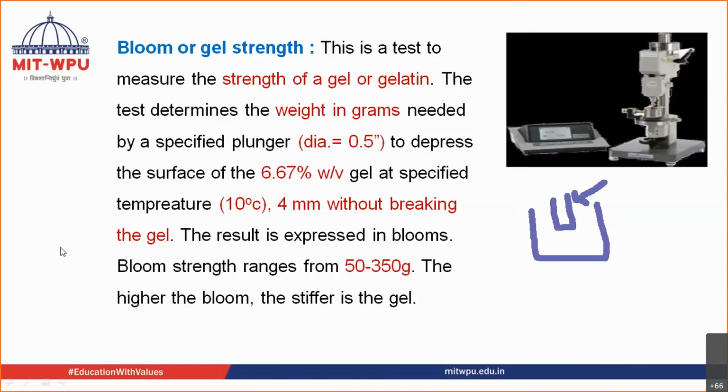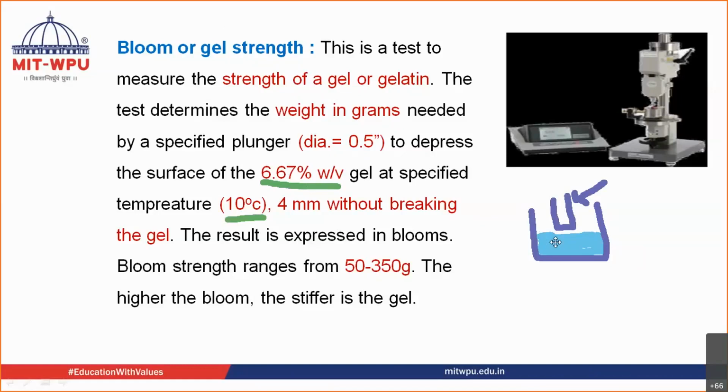So you have a gelatin solution over here. What is the concentration of this gelatin solution? The concentration of the gelatin solution is 6.67% weight by volume. And what is the temperature of this? The temperature of it is 10 degrees Celsius.